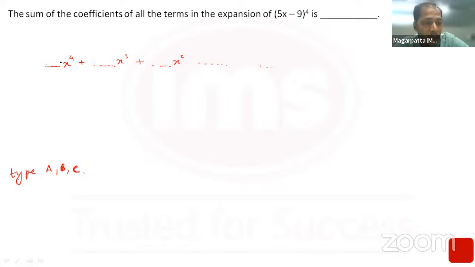If I just want the numeric part, if I just want A plus B plus C, and I don't want this x part at all, how do I get rid of this x? What should I do with this x?